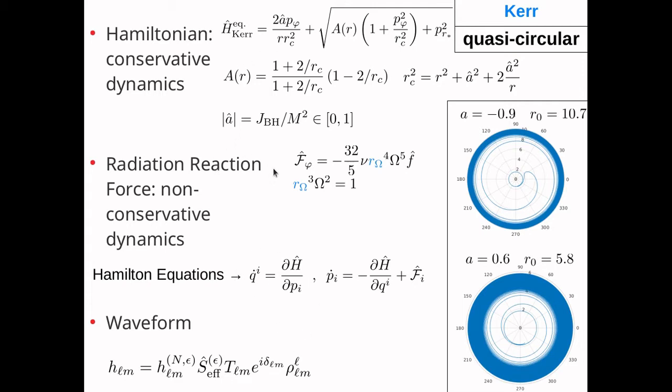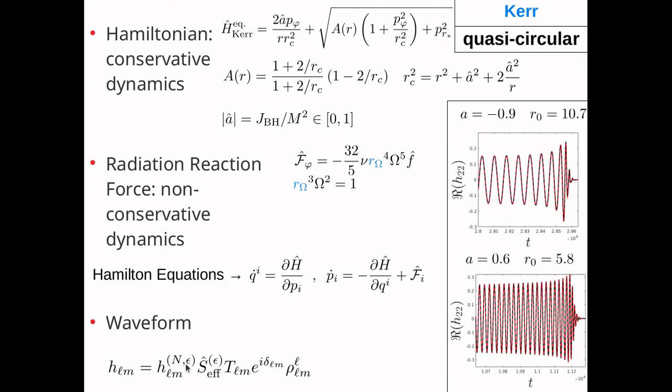But we know that we have gravitational wave emission, so we have to parameterize this effect in some way, and the non-conservative part of the dynamics is described by the radiation reaction force. In the quasi-circular case, we have only the angular component, and so with the Hamiltonian and radiation reaction, we can compute the dynamics. Here there are two examples, one for negative spin. Negative spin means that the orbital angular momentum is anti-aligned with the spin of the central black hole. Then from the dynamics, we can compute the waveform.